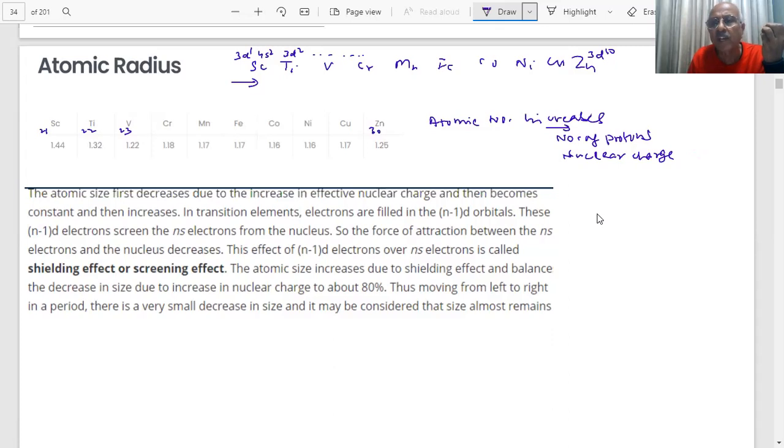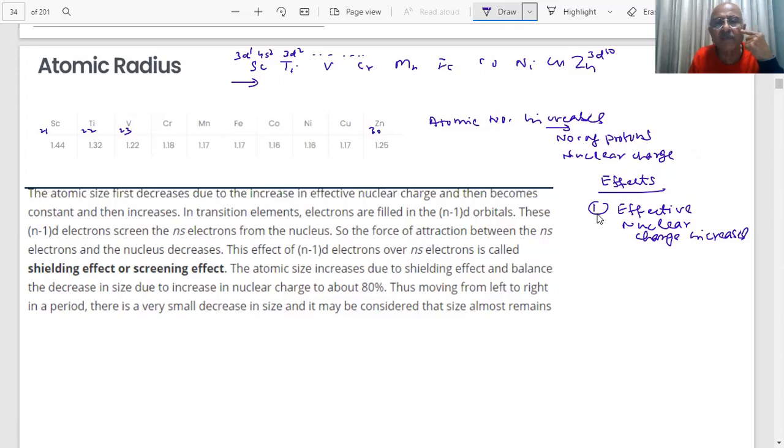So there are two effects. What are the two effects? As the atomic number increases, effective nuclear charge increases. And what will that do? When the effective nuclear charge increases, it will try to pull the electrons toward itself.